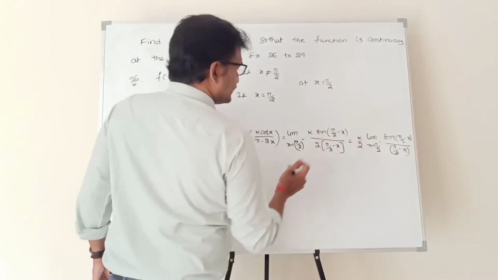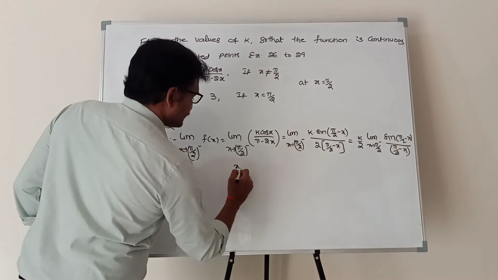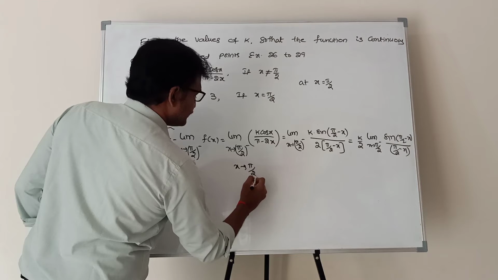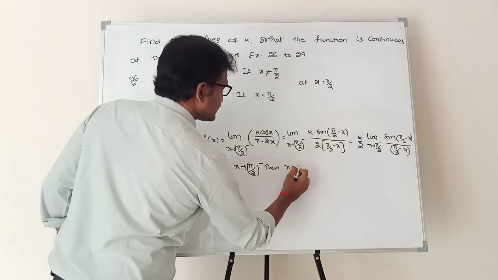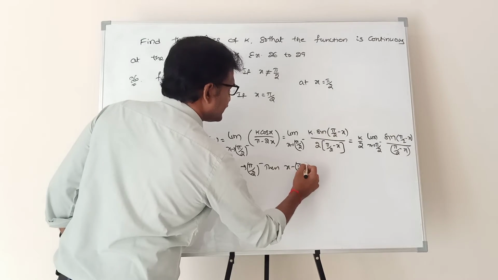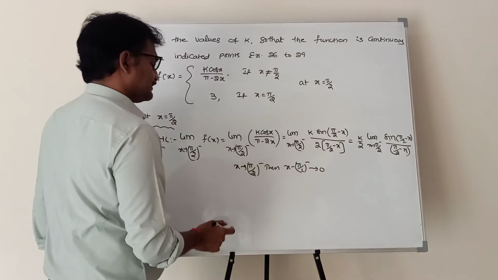Next, if x is approaching pi by 2 minus, then x minus pi by 2 is approaching how much? 0.